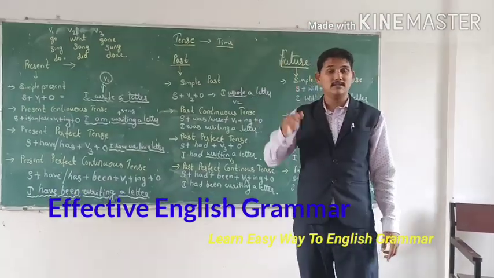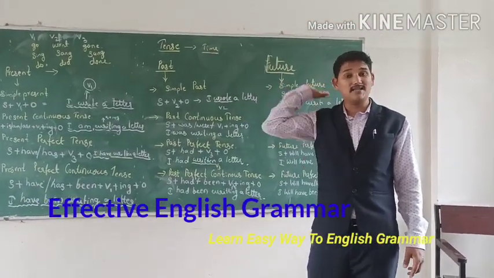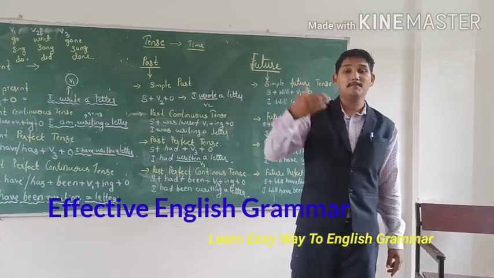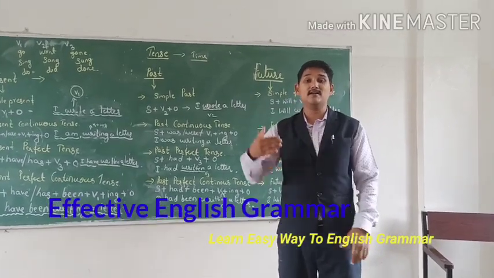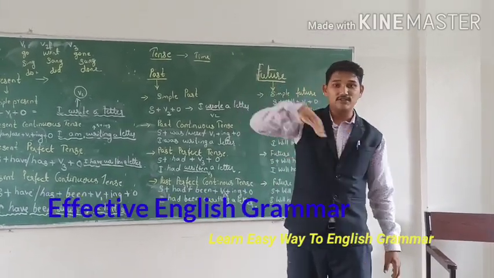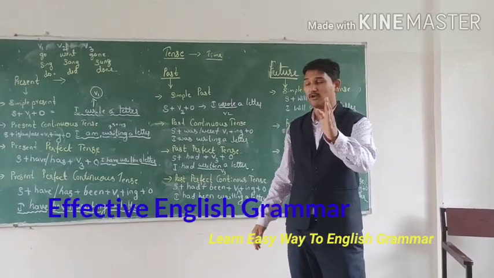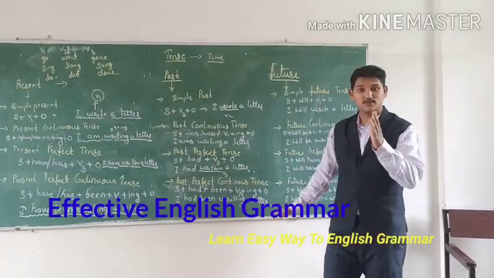Simple past, past continuous tense, past perfect tense, past perfect continuous tense. So all these formulas will be understood properly.